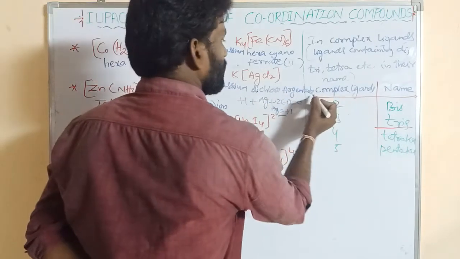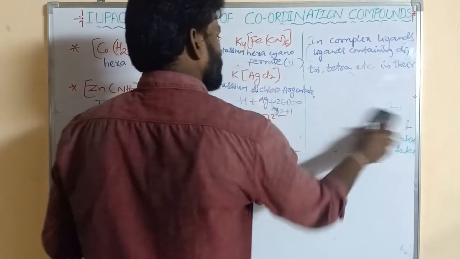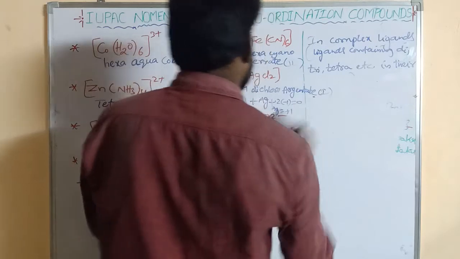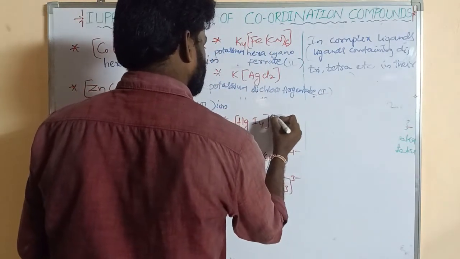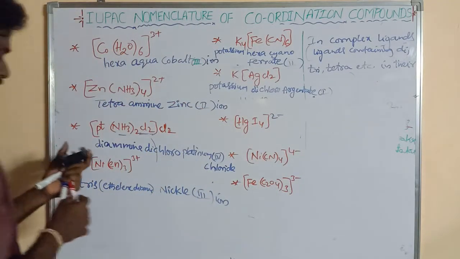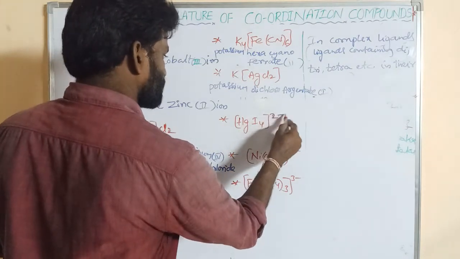So argentate, 1, right? So what is its name? This is 2 minus, right? What is its name?